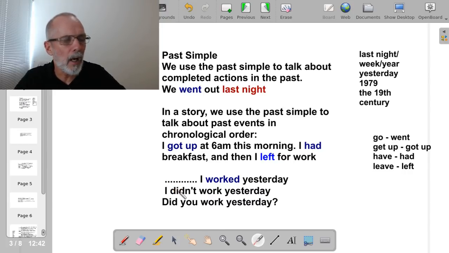Did, which is the past of do. And in the question also, we need to use did you work? We need to use the auxiliary. This is a revision. Remember, we already saw this in the other levels. So this is a summary of the past simple.